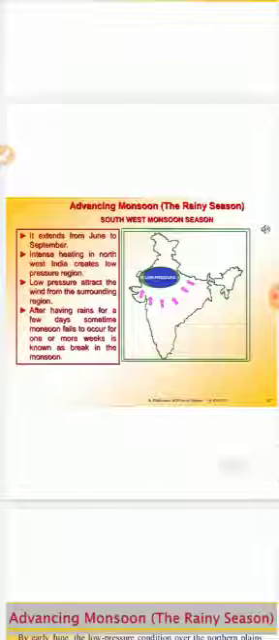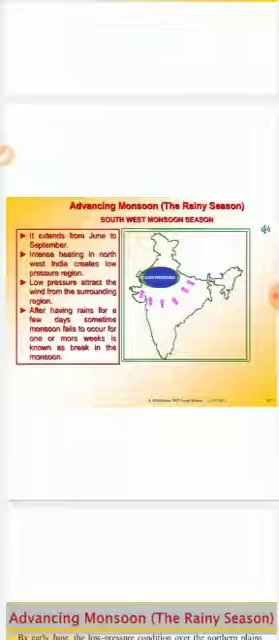Now, student, the next part we'll see is called the advancing of monsoon. That's called the rainy season. Student, this one we have already discussed a lot. We basically see this happening in the months of June to July, right? And we know there's this intense heating in the north, that creates low pressure in the region, and low pressure attracts the wind from the high pressure.